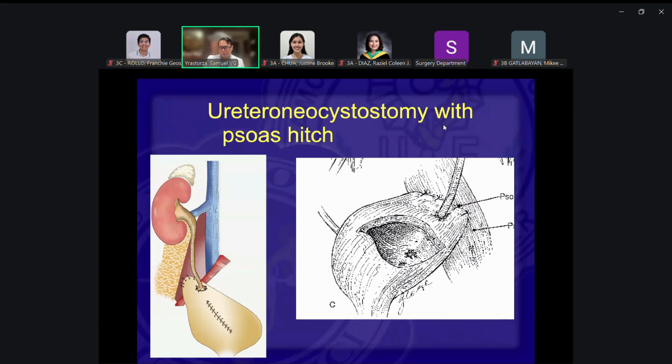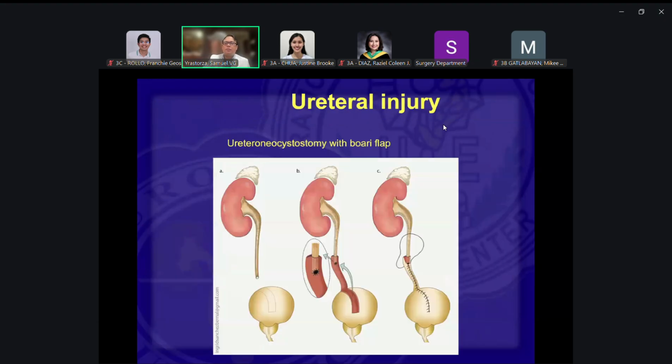Otherwise, it will pull back down into the pelvis. And then if that's not enough, you can do a Boari flap. You create a tubular flap from the bladder and make it a new distal ureter. Quite easy to understand. Quite difficult to do, but very doable.